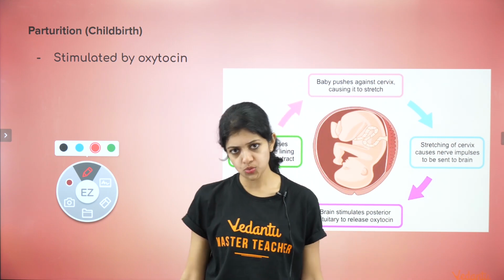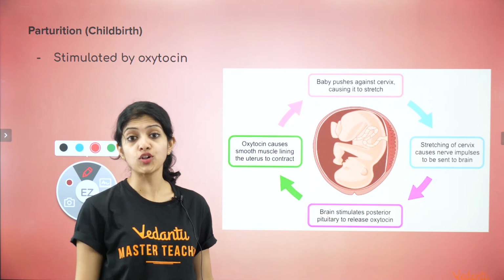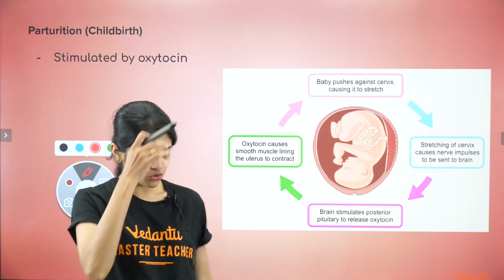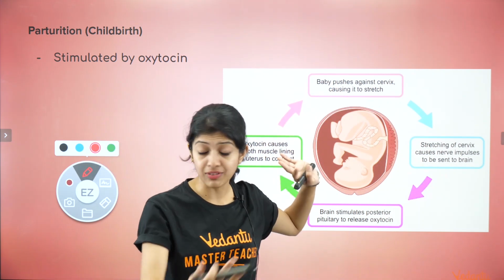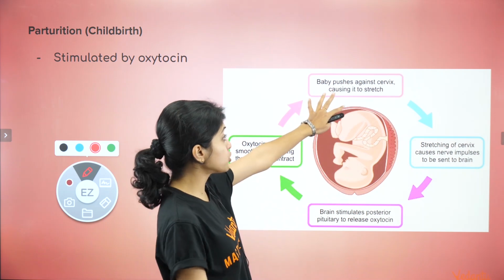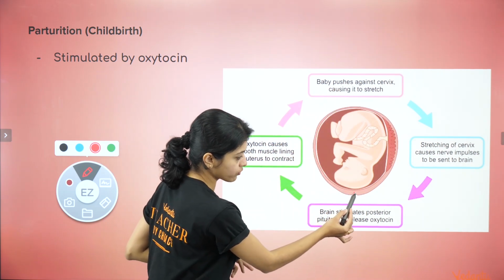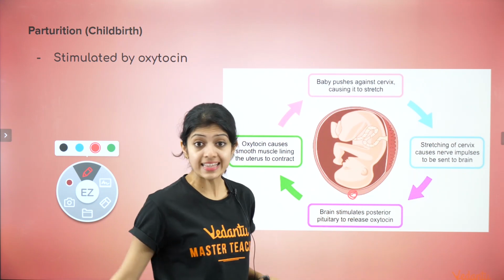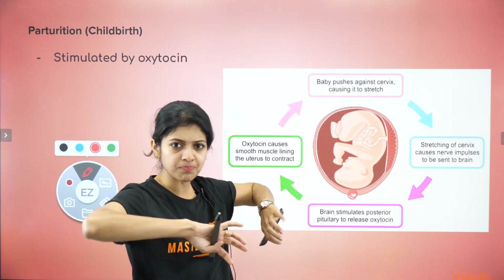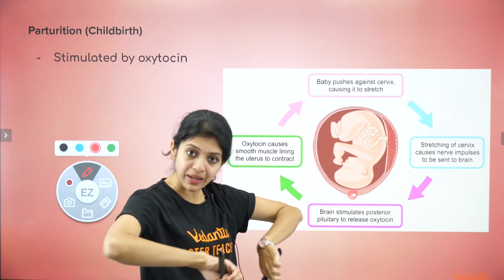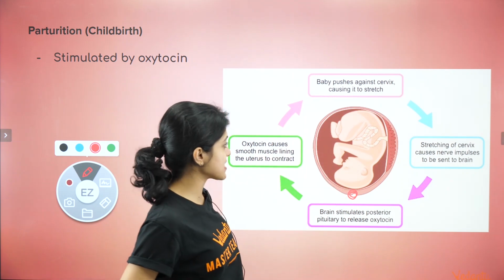How does it work? This is not important for you to remember, but it's always useful to understand this so that you don't forget it. Okay, it starts right here. When the fetus is fully developed, it pushes against the cervix. The cervix is this opening of the uterus, right? This is what the cervical aperture is. It pushes against that, causing it to stretch. So the cervix basically starts splitting open little by little because the baby's head is pushing against it.